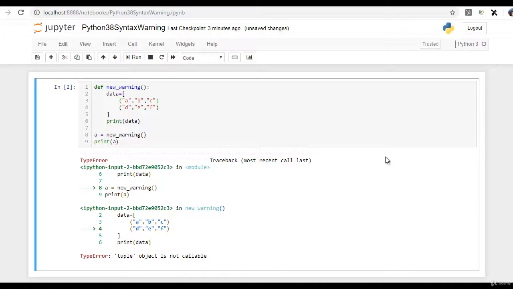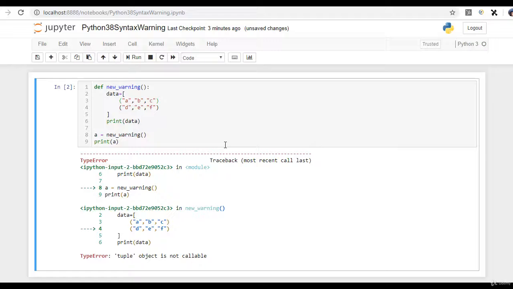Hi and hello everyone. One very important thing introduced with Python 3.8 is its syntax warning, and it is really helpful because it specifically identifies what is wrong in the syntax.